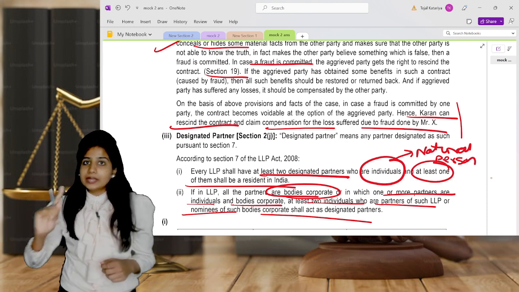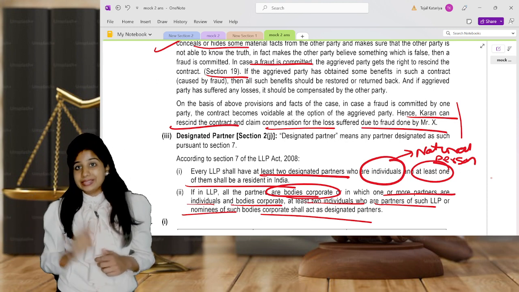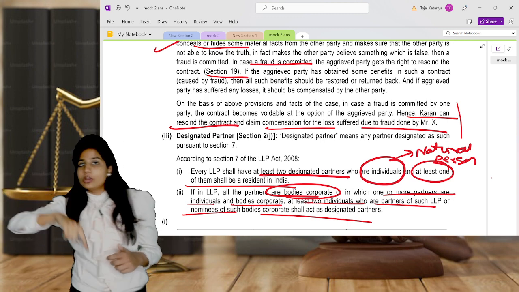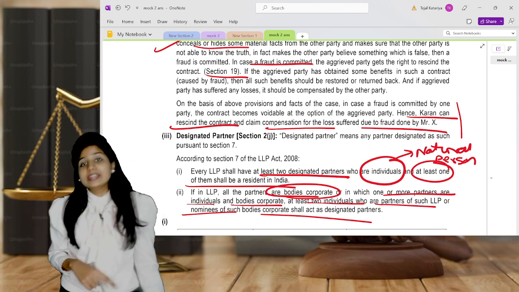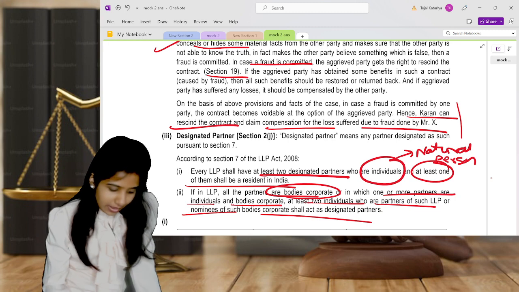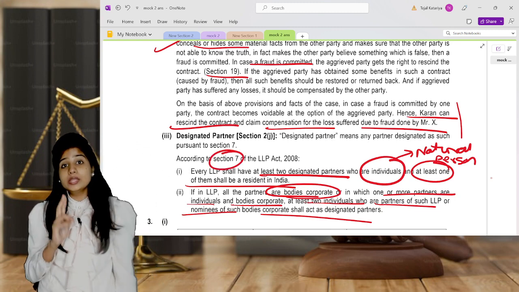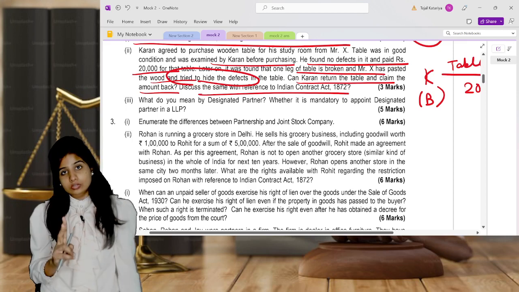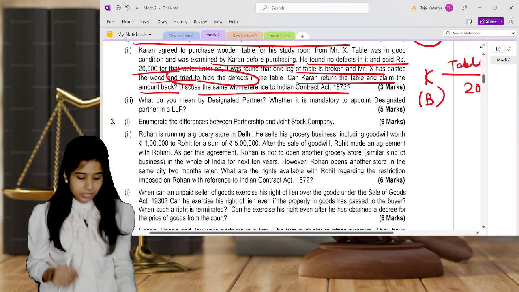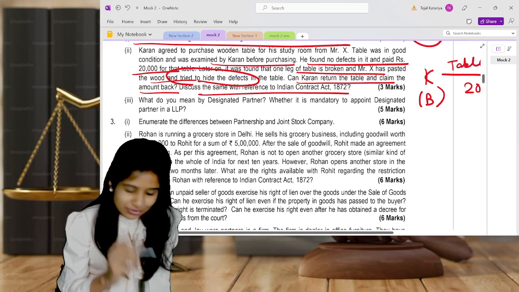But if all the partners of the LLP are body corporates, then nominees of these body corporates will be appointed as designated partners in an LLP according to Section 7. But there should be at least two designated partners, and these two should be individuals, and at least one of them should be an individual partner resident of India.